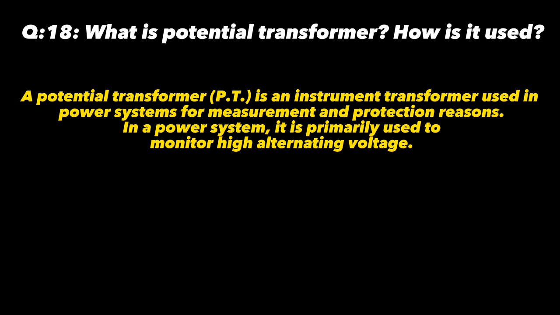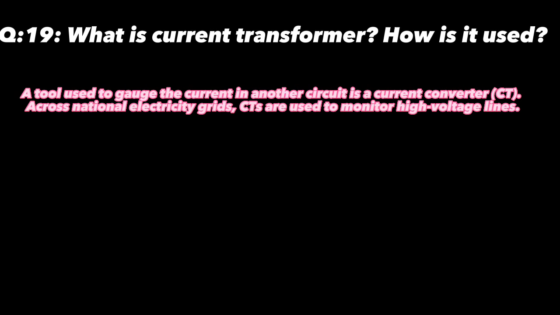Now the question number 19: what are current transformers, and how are they used? The answer is that the tool used to gauge the current in another circuit is the current transformer, or CT. Across the national electricity grids, CTs are used to monitor high voltage lines. It means that a current transformer is a device that is used to measure the current of another circuit. Another point is that CTs are used worldwide to monitor high voltage lines across national power grids.